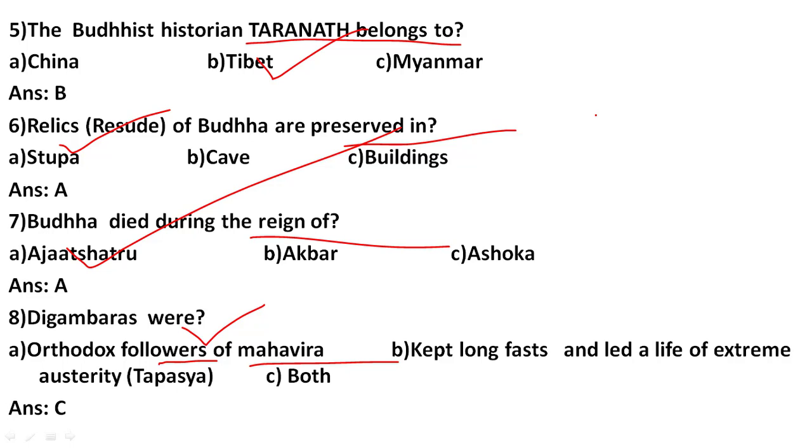So orthodoxly they follow the principle of Mahavira, and they always kept long fast. So they kept long fast and led a life of extreme austerity. Austerity means tapasya. Okay, so these were the features of Digambaras.